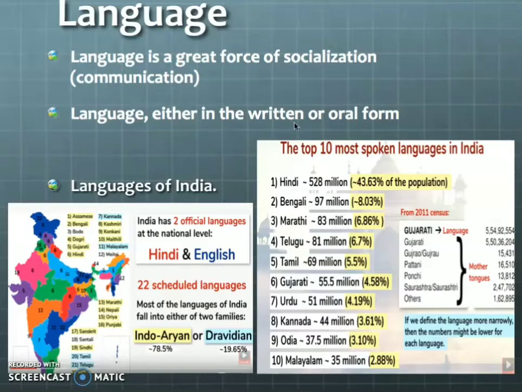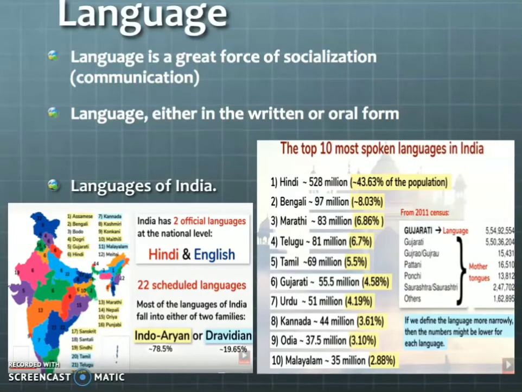Language is either in written or oral form. So here, languages of India: the Indian official languages are Hindi and English. The Indian government approved 22 scheduled languages, and these are the 10 most spoken languages in India: Hindi, Bengali, Marathi, Telugu, Tamil, Gujarati, Urdu, Kannada, Odia, and Malayalam.